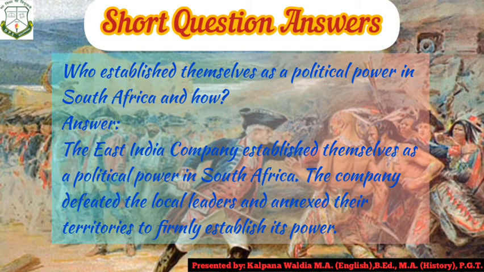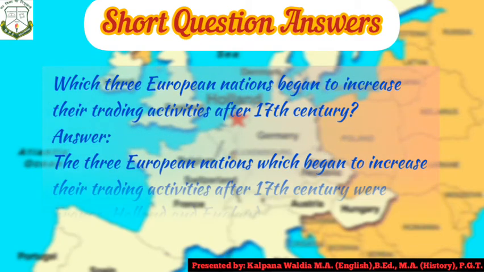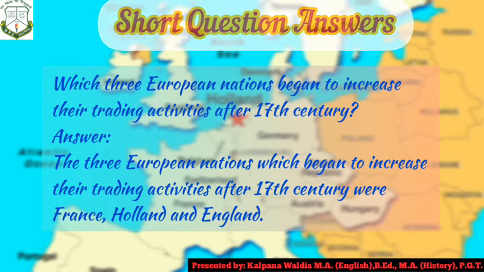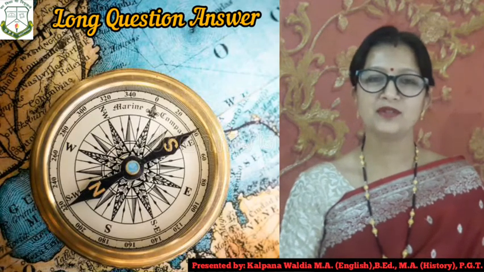The company defeated the local leaders and annexed their territories to firmly establish its power. Next question is, which three Europeans began to increase their trading activity after 17th century? Answer is, the three European nations which began to increase their trading activity after 17th century were France, Holland and England. Short question answers become very easy and interesting to attempt and to score good marks.